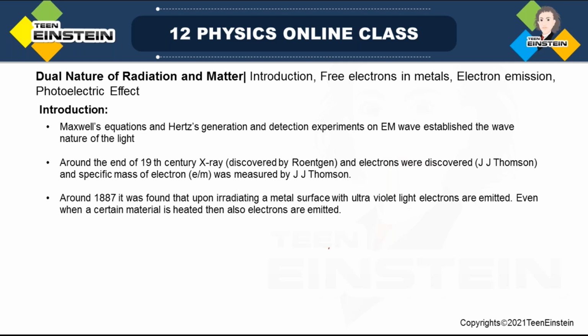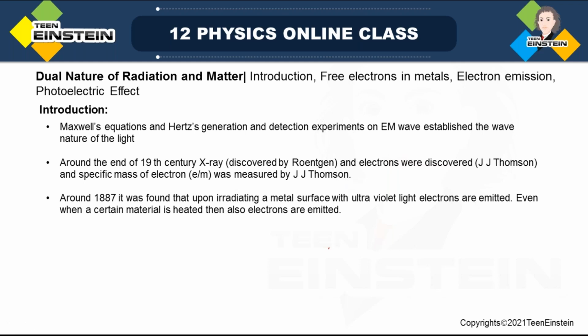And during the same time, many good things happened. From the cathode ray discharge tube, X-ray was discovered by Röntgen, and electrons were discovered by J.J. Thomson, and even the charge by mass ratio, that is called specific charge of the electron, was measured by J.J. Thomson.